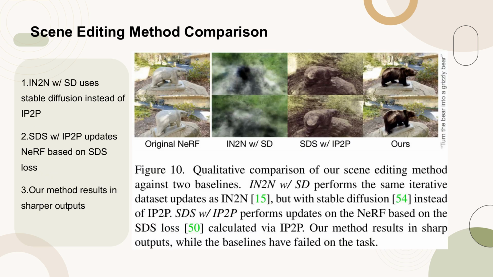Figure 10 presents a qualitative comparison of our scene editing method against two baselines. IN2N with Stable Diffusion, SD, performs iterative dataset updates similar to IN2N, but substitutes IP2P with Stable Diffusion. SDS with IP2P updates the NeRF based on the SDS loss calculated through IP2P. Our method notably results in sharper outputs, contrasting with the baseline methods that have failed to achieve the same level of sharpness in the task.